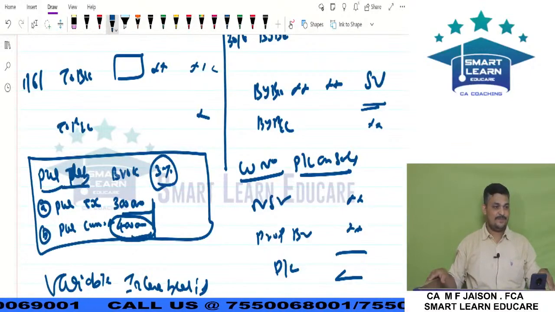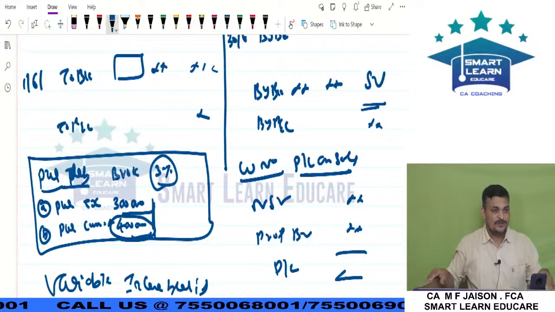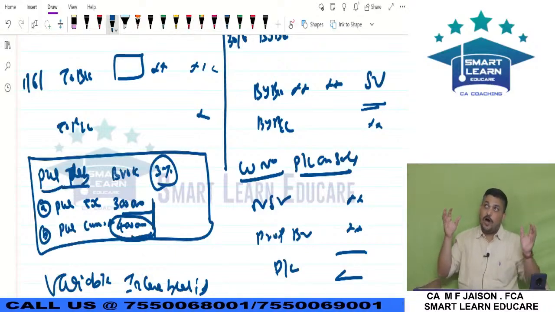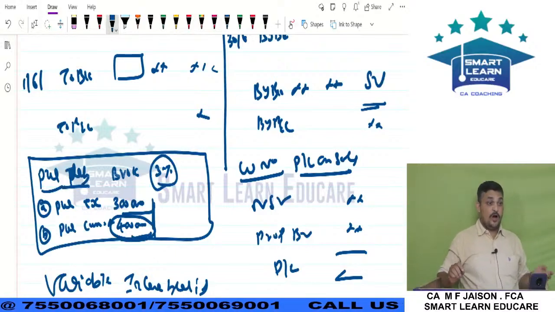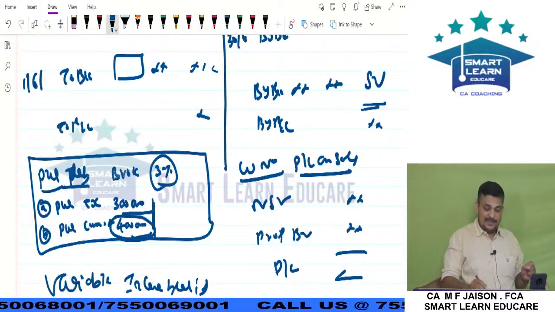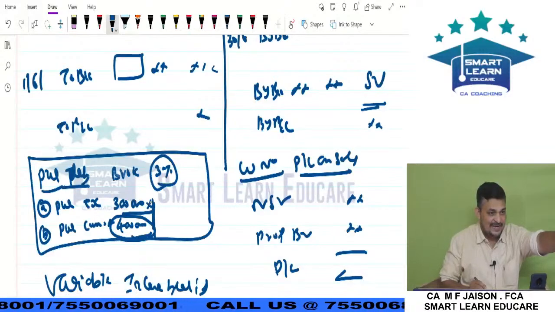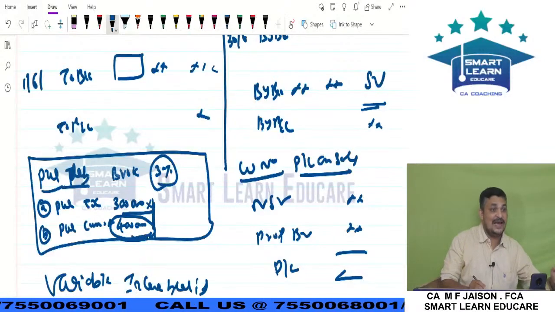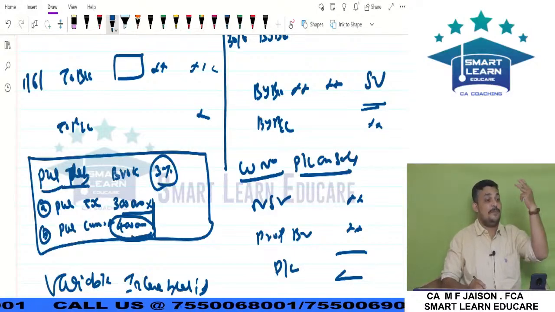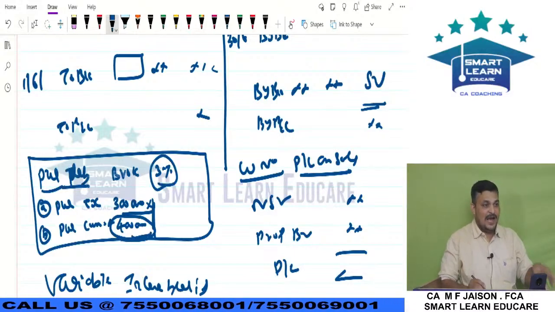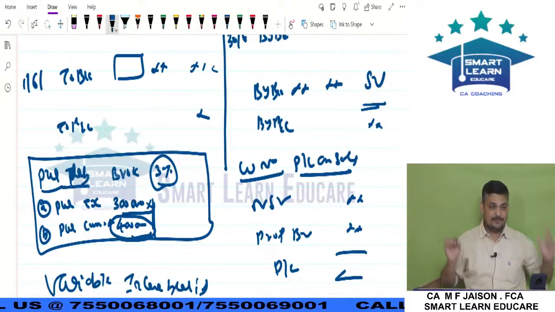I hope you are following this. If the question says it is always computable on ex-interest, then on 3 lakhs apply directly, and on 4 lakhs the interest should be deducted and the balance you should apply the 3% on. That is called following the directions of the question.